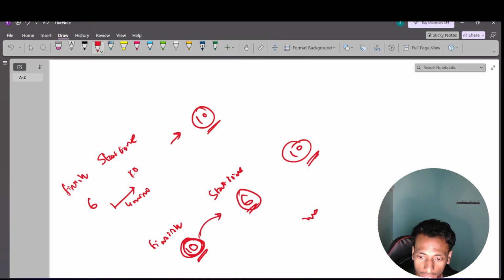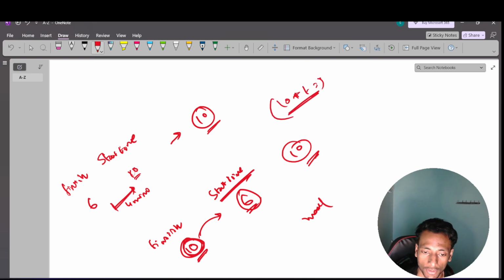So that's why I have to take the maximum of the start time. It may be possible that I have finished the previous ride before that, so whatever time I have to wait will be counted. I can only start at 10, and 10 plus t will be the finish time. So I have to take the max of the finish time of the previous ride and the starting time. That will be the current starting time. Got it?